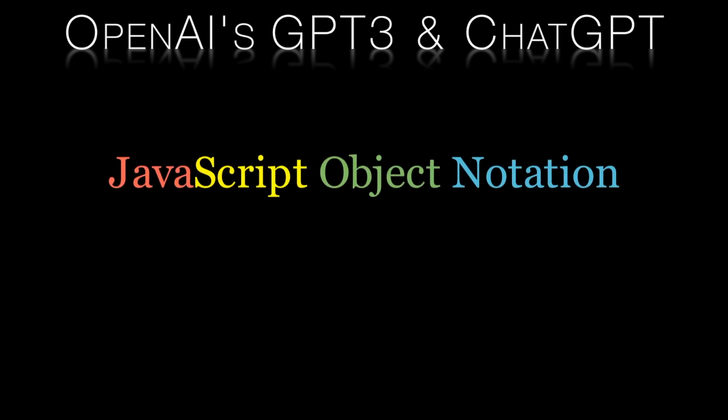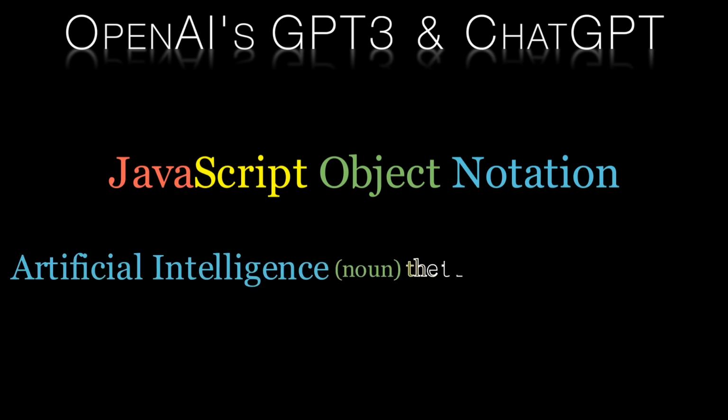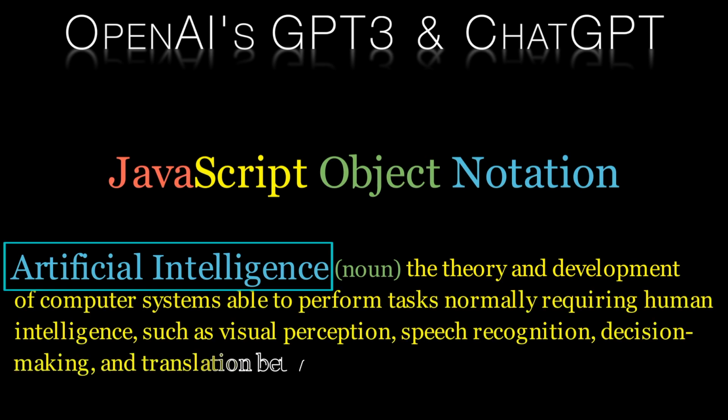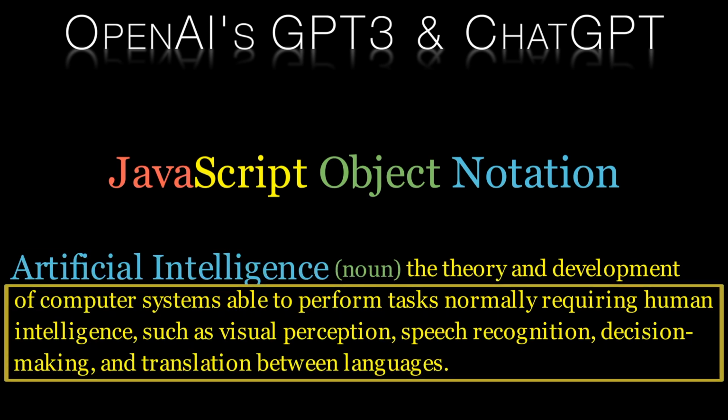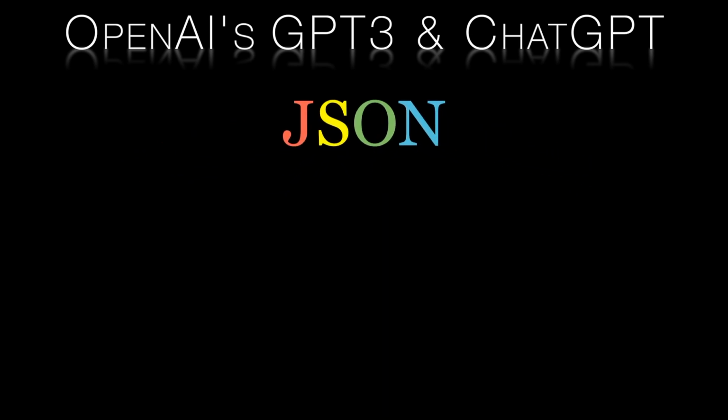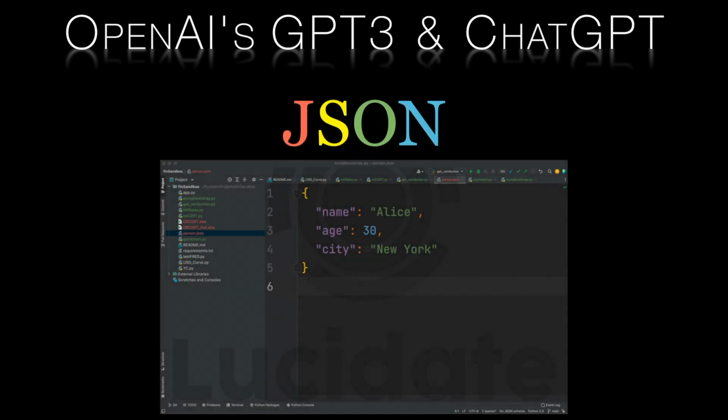A common way to encode information to share between computer systems is JSON, or JavaScript Object Notation. Think of JSON like a dictionary where you can look up words and find their meanings. In a JSON file, you have the keys, just like words in a dictionary, and values, like the definitions of the words in your dictionary. These keys and values are separated by a colon in JSON, and multiple key value pairs are separated by a comma. The whole thing is written in a particular format using curly braces and square brackets so that a computer can read it. For example, a simple JSON file might look like this.